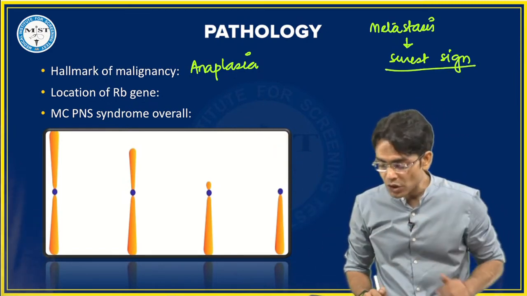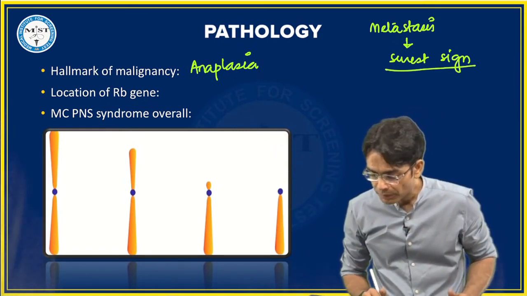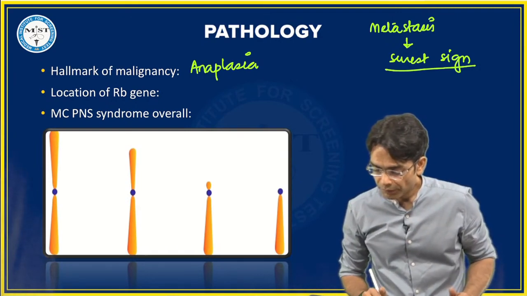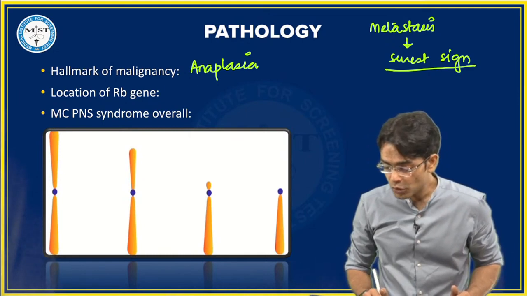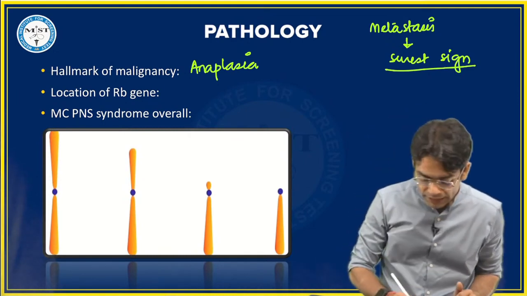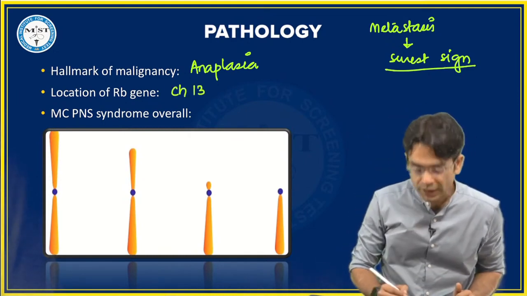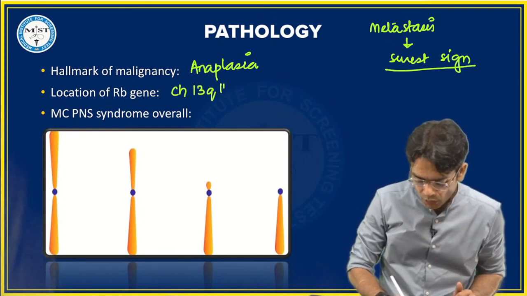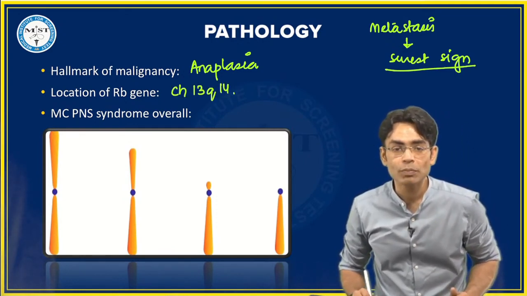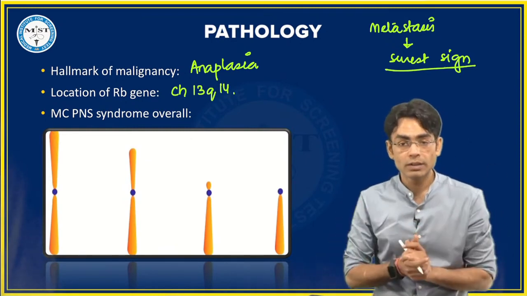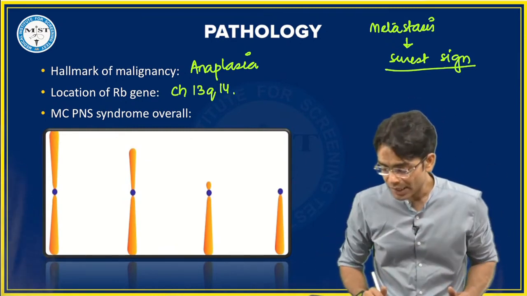Location of RB gene. What is the location of RB gene? Which chromosome? Very good, Dipendra. It is your chromosome number 13. कौन सा arm है? Q और location क्या है? 14. So most common paraneoplastic syndrome overall. Most common paraneoplastic syndrome overall.